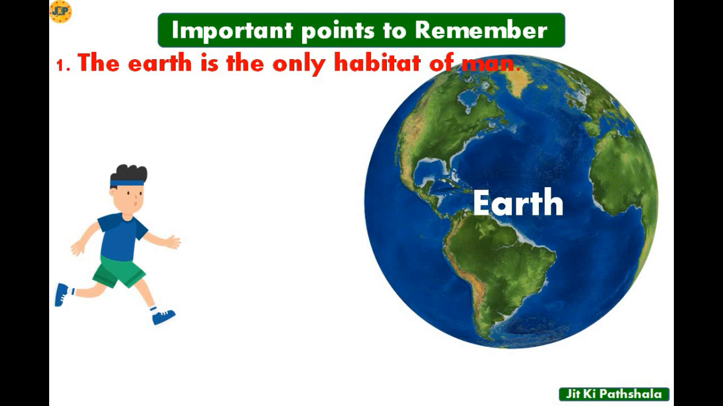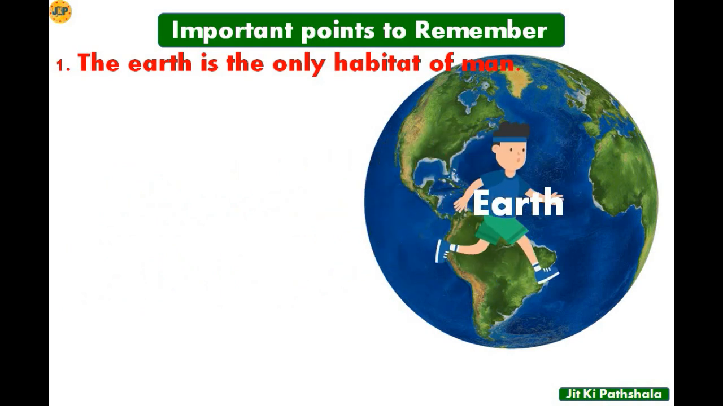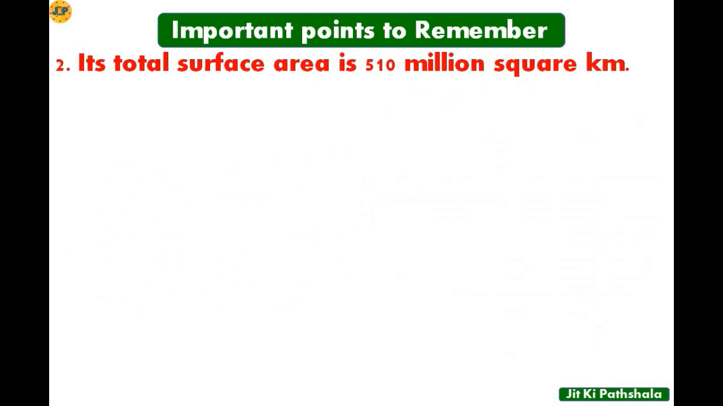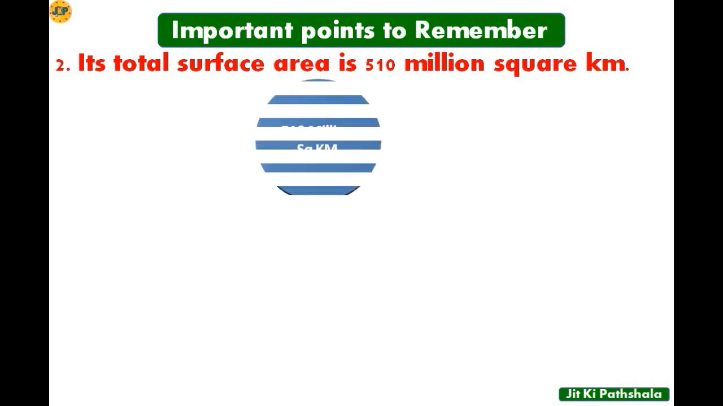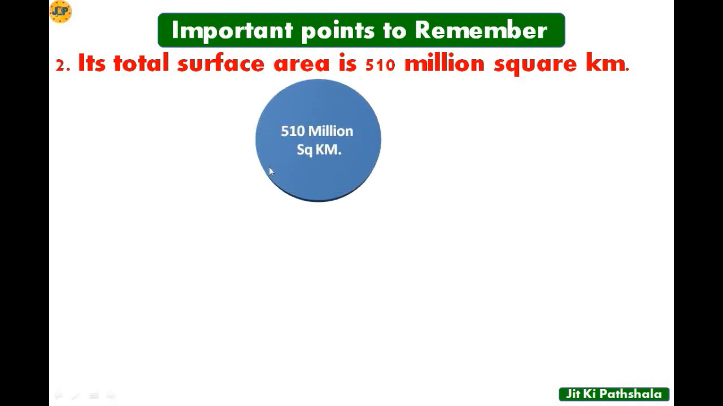And point number 1 is the Earth is the only habitat of man. That means Earth is the only place to live for the human being. So let's see point number 2. The total surface area of Earth is 510 million square kilometer.